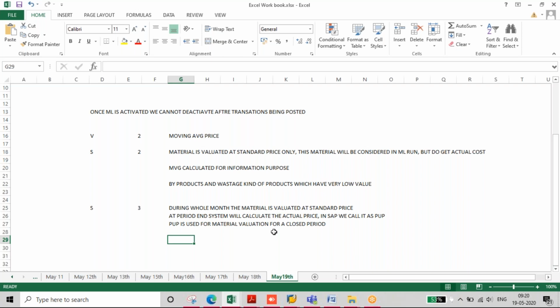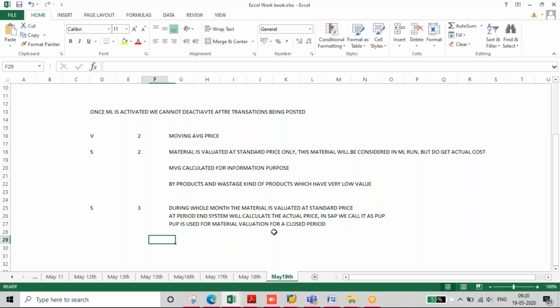When you are taking any material reports in MM with posting dates which are not the last working day, then you will get values at standard price or else moving average price. But in ML or else in material management also, whenever we are taking the reports on the last working day, we will get the stock value at actual cost.